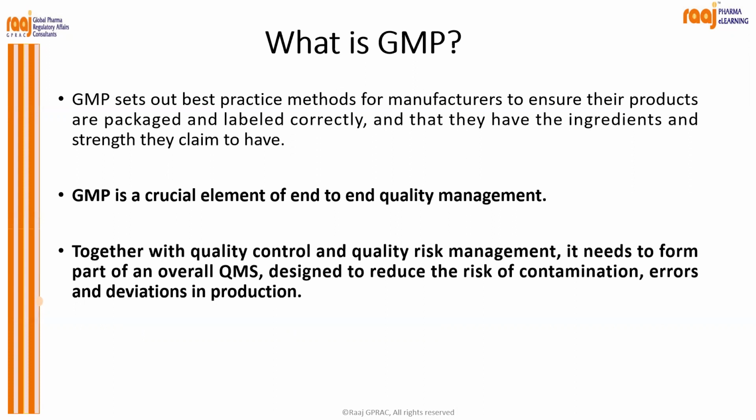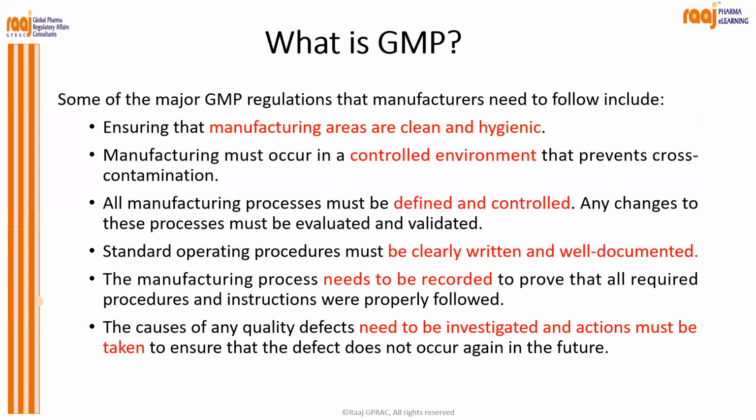So GMP is a crucial element of end-to-end quality management. And together with quality control and quality risk management, it needs to form part of an overall quality management system, which will help you to reduce the risk of contamination, errors, and deviation in the production. So what is GMP? By now you must have understood: ensuring manufacturing areas are clean and hygienic.